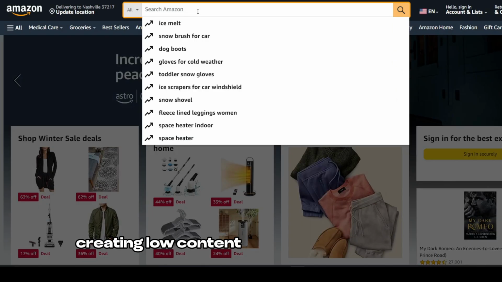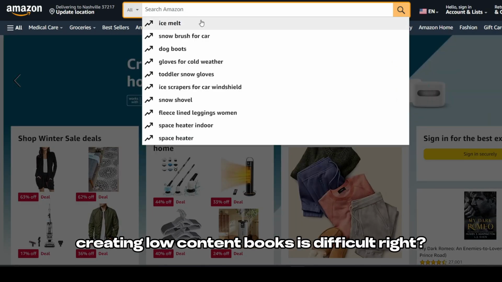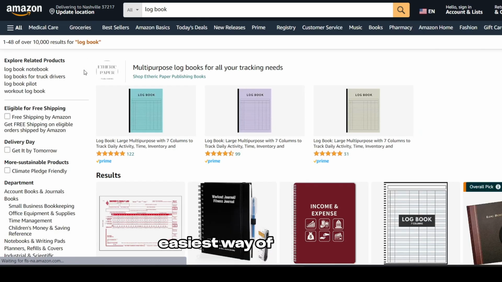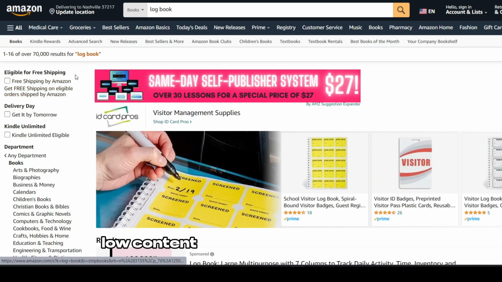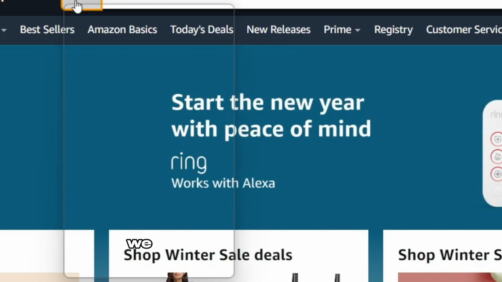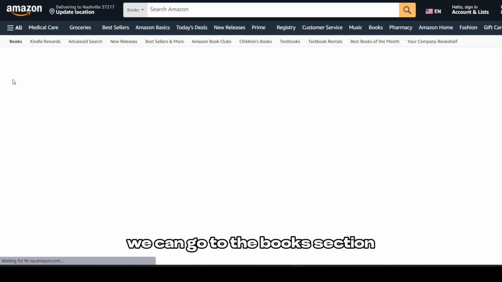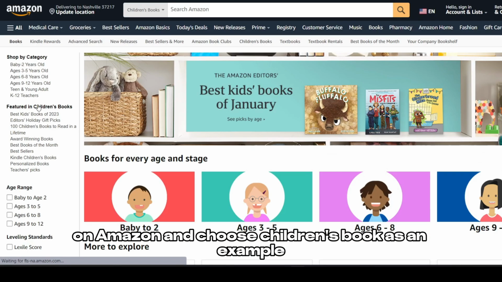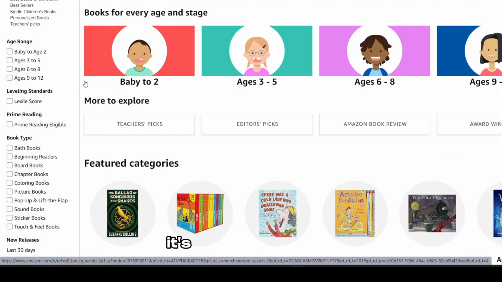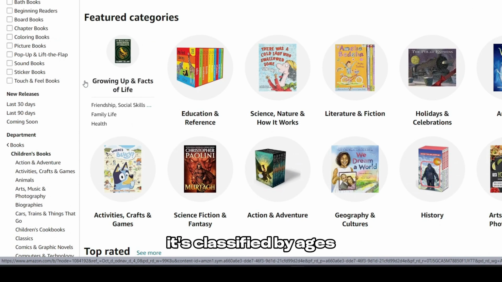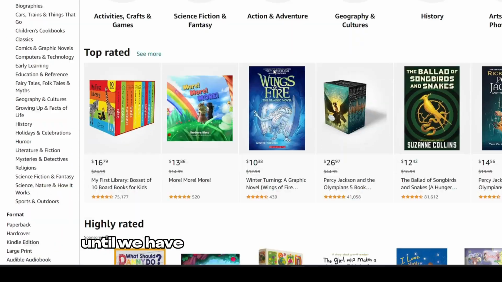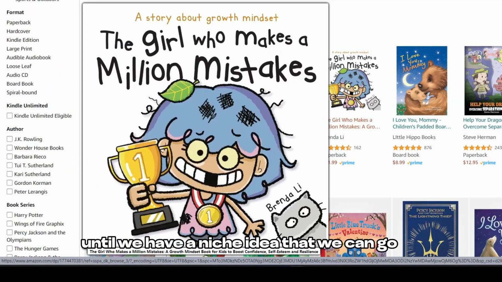Creating low content books is difficult, right? Not after this video, where I'm gonna show you the easiest way of creating low content books through Amazon KDP. We can go to the books section on Amazon and choose children's book as an example. As you can see here, it's classified by ages, and we can skim the categories of these books until we have a niche idea that we can go on.